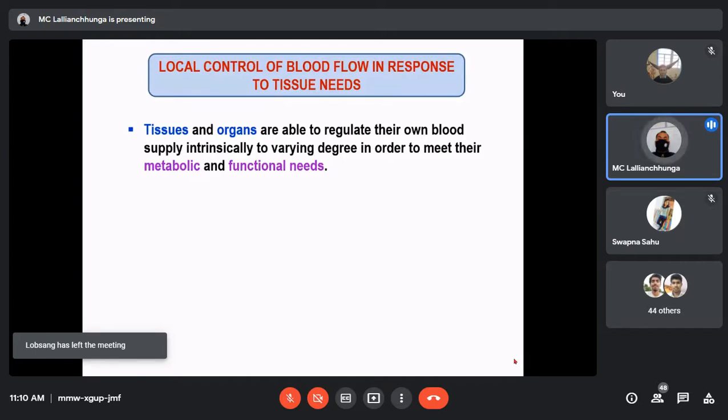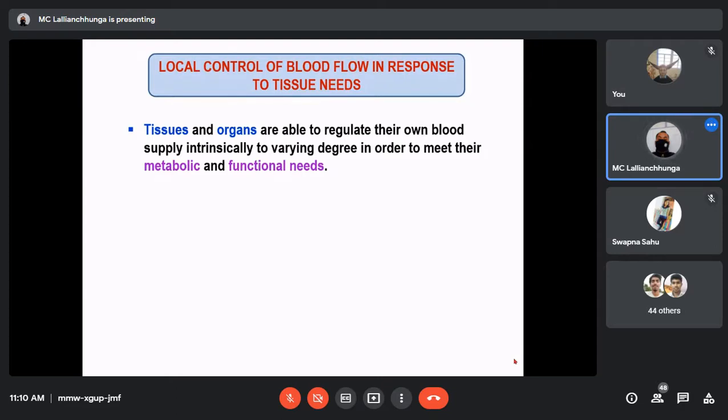But suppose there is an increase in demand, for example during exercise, your skeletal muscle needs a large amount of oxygen, so the blood supply to the skeletal muscle will increase.